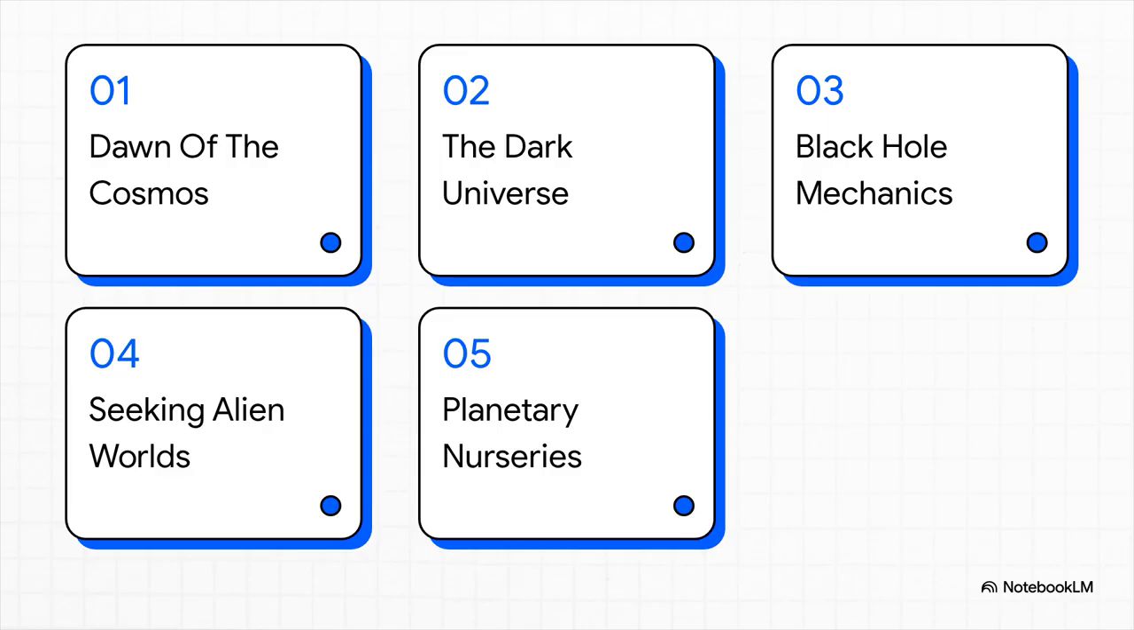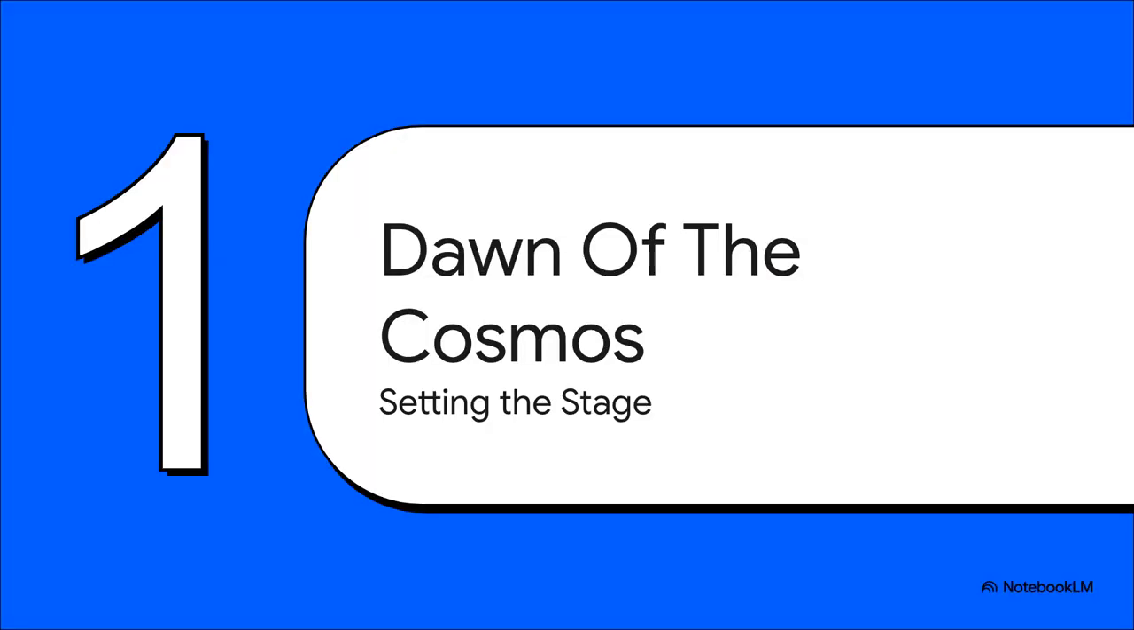Here's our quick flight plan for today. We'll start with part 1, the dawn of the cosmos. Then move to 2, the invisible dark universe. After that, 3, mechanics of black holes. Next up is 4, seeking habitable alien worlds. And finally 5, black hole planetary nurseries. All right, let's start right at the very beginning.